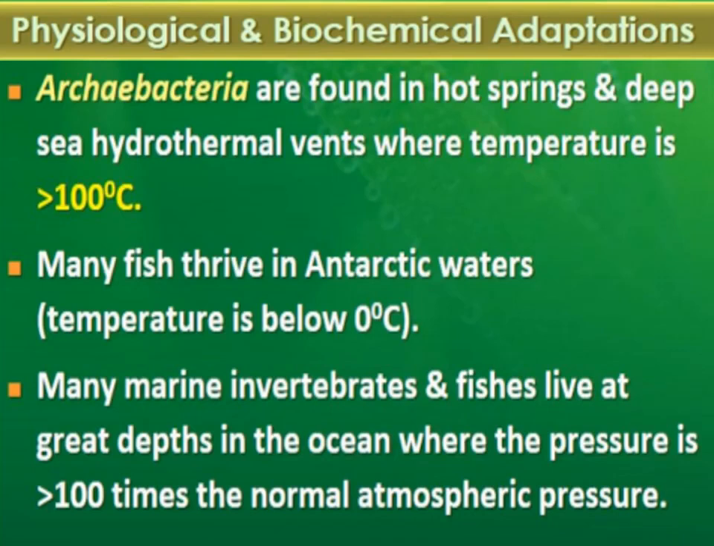The next example in physiological and biochemical adaptations is that many fish thrive in Antarctic waters where the temperature is below 0 degrees Celsius. What usually happens at a temperature below 0 degrees Celsius? Body fluids start freezing. But these fish can survive at that temperature because they have some anti-freezing proteins which inhibit the freezing of their body fluids, the formation of crystals in their body fluids. So you can note down these things: these fishes have some anti-freezing proteins, and that's why they can survive in Antarctic waters.